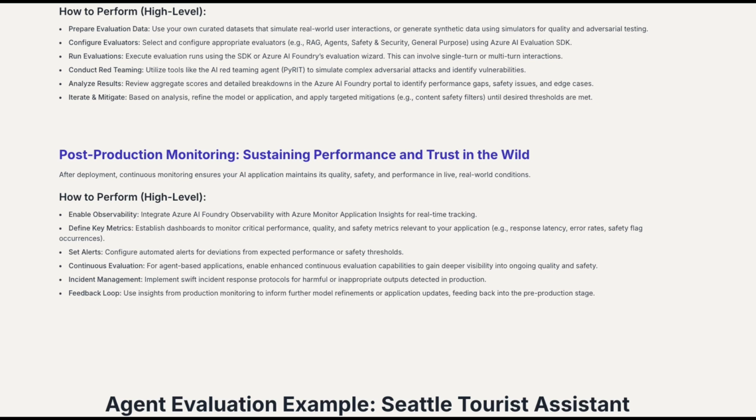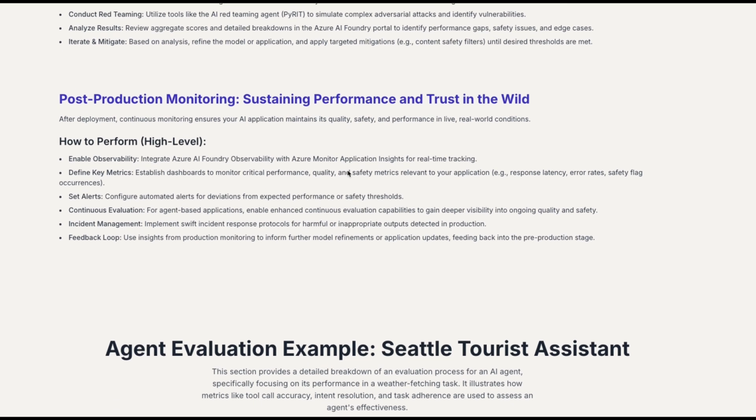Configure automated alerts for deviations from expected performance or safety thresholds. For agent-based applications, enable enhanced continuous evaluation capabilities and implement an incident response protocol for harmful or inappropriate output, and use the insights from production monitoring to perform further model refinement.